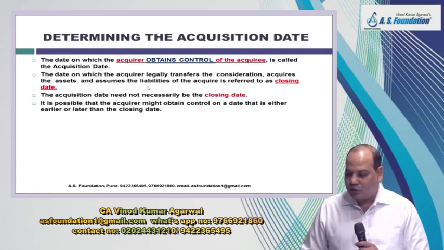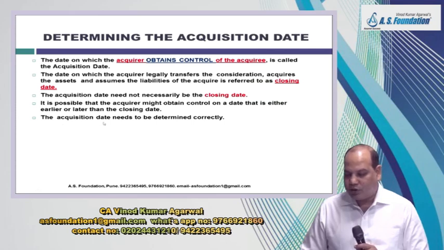You may acquire control first, pay the consideration later. Vice versa, you may pay the consideration, but you may obtain the control at a later date. So we have to look at which date? Acquisition date. We don't have to look at closing date. For the purpose of further accounting, acquisition date is relevant. It is possible that the acquirer might obtain control on a date that is either earlier or later than the closing date.